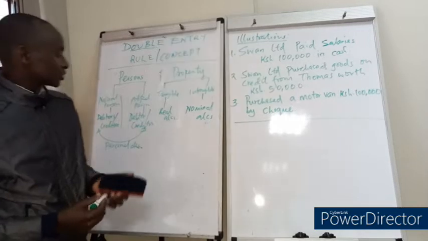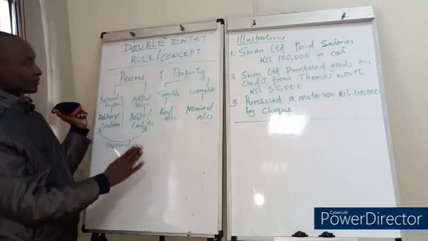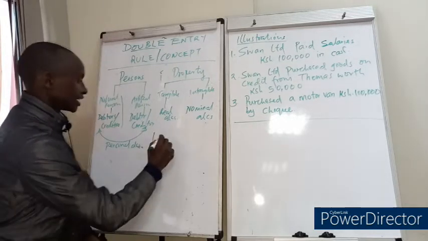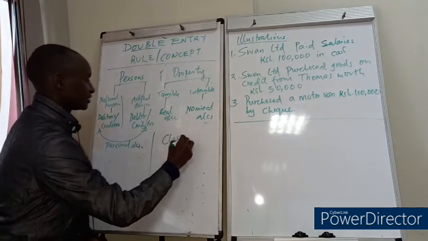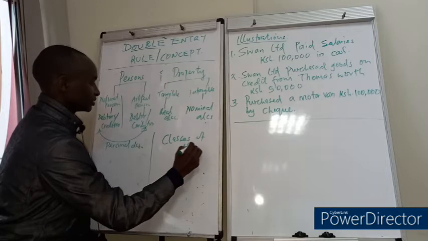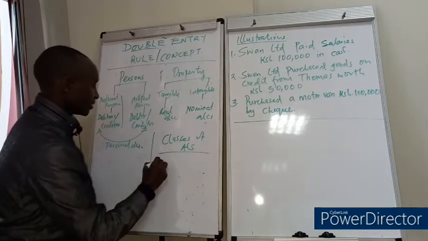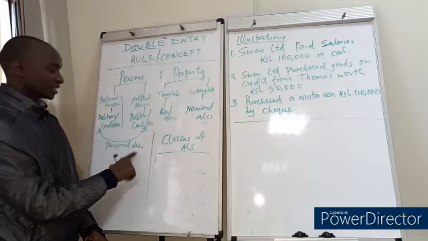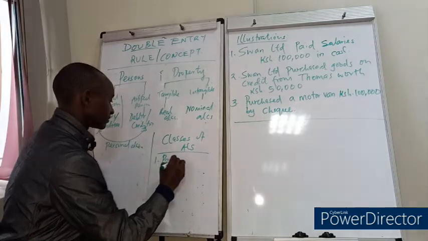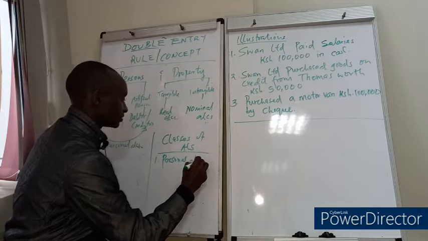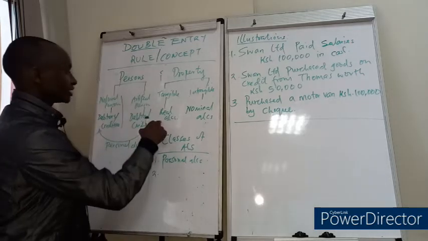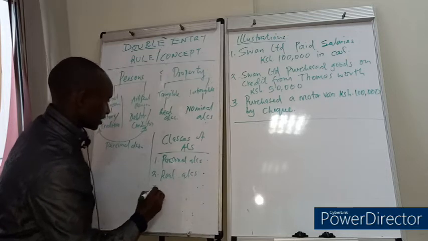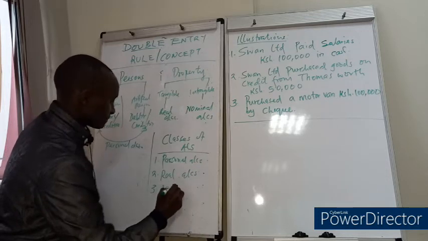So that is it. From what we've learned here, from what I've explained here, we can now get the classes of accounts. Number one, what is the first class? The first class is personal accounts, isn't it? The second one, real accounts. The third one, the nominal.